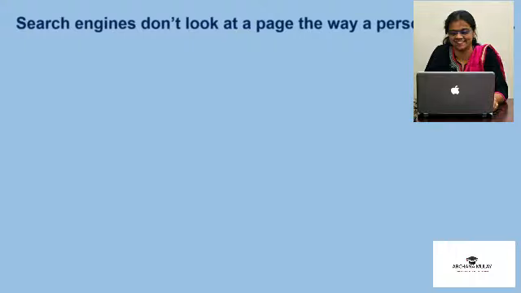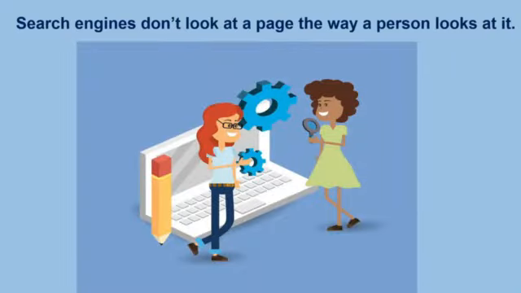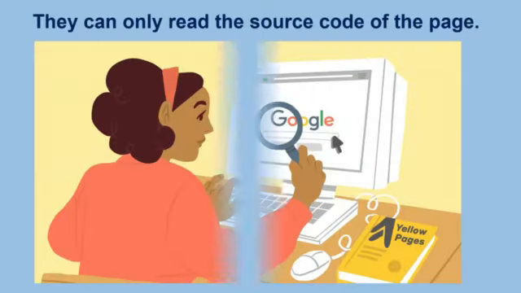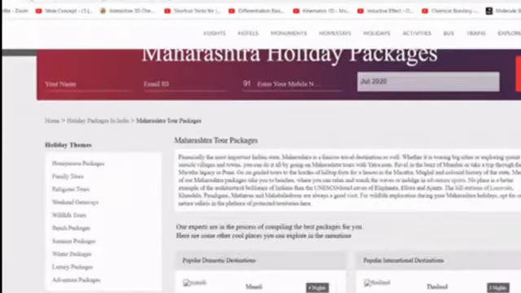The very important thing is that search engines don't look at the page the way a human being looks at it. They can only read the source code of the page. If you right click on any web page and say view source, then you will come across the HTML code having all tags and attributes and some CSS included in it.